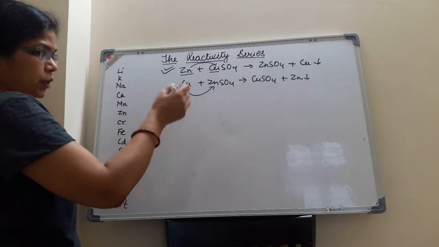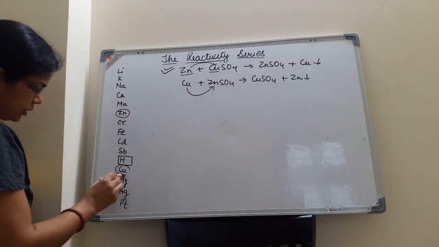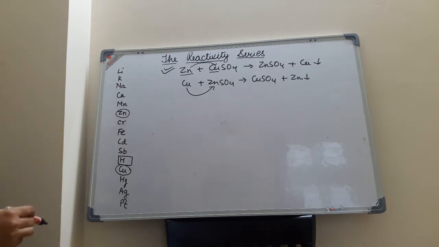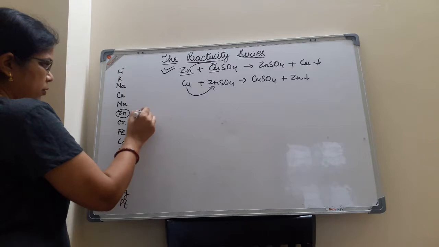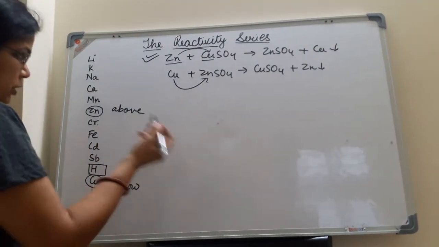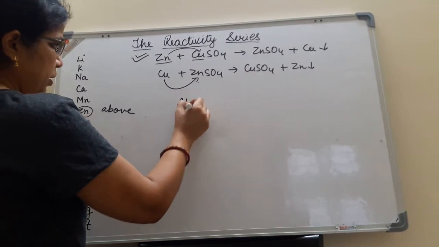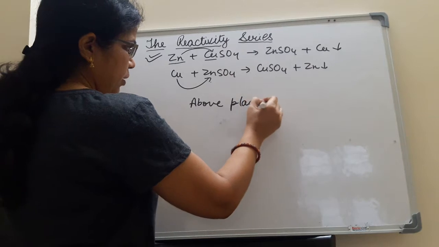So let's explore their positions. Where is zinc? Here is zinc and here is copper. So zinc is present at an above position, copper is present at a below position. So this is the concept: the above placed metal can displace the below placed metal.